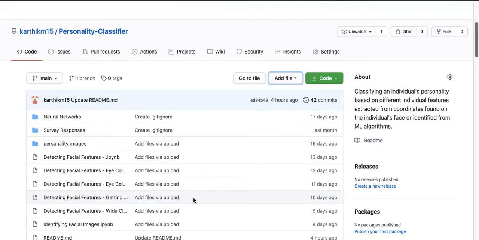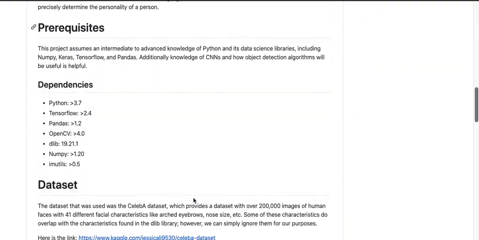So for this project, if you guys have been tuning into my videos, you've seen that I've also done an emotion classifier. First note that emotion and personality are different. Your emotion is kind of like your current mood right now, whether you're happy, you're sad, or you're angry. While personality is more your overall emotions and how you've been feeling for the last 16 years, however, kind of classifies you. So this will be things like whether you can relatively make good decisions or you're affectionate and kind. So that's just a distinction between personality and emotion before we get started with this.